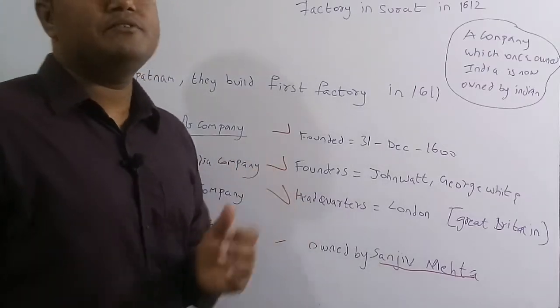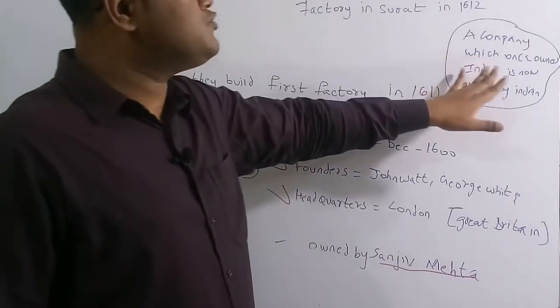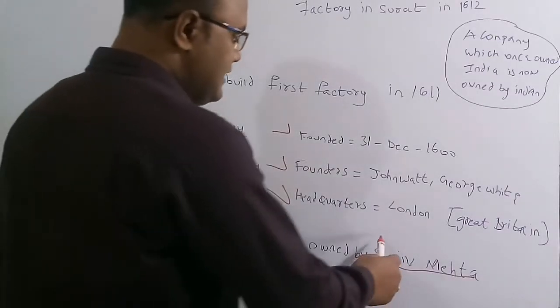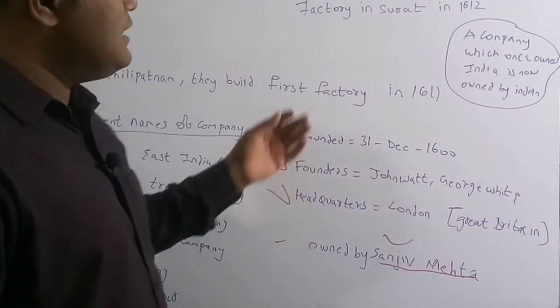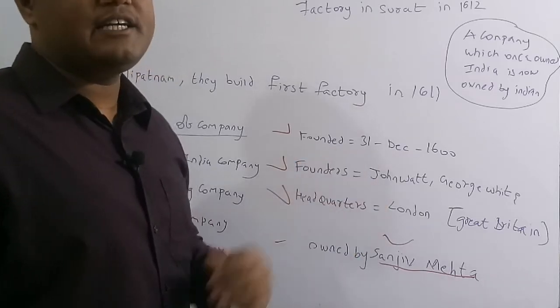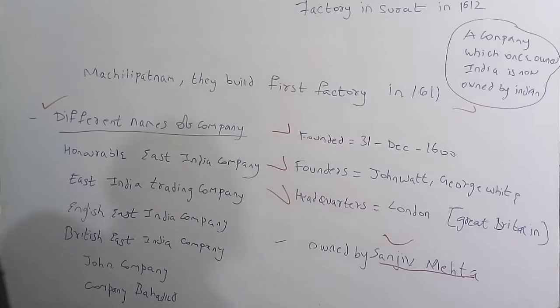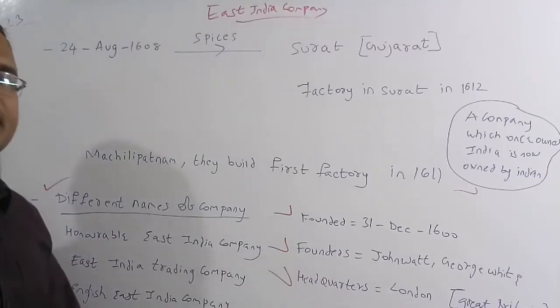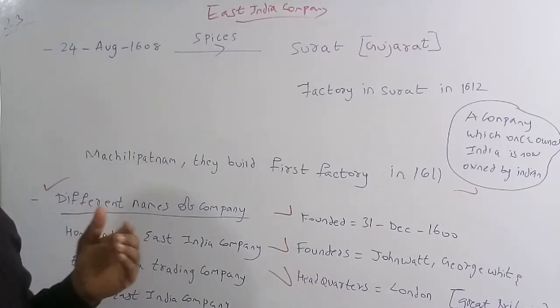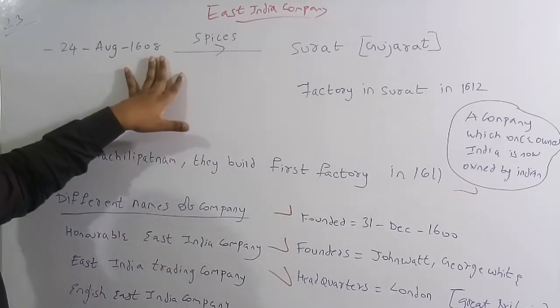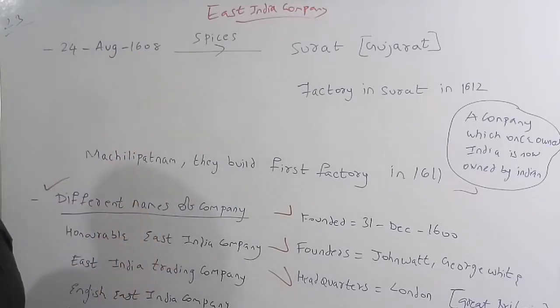There is a famous quotation like this: a company which once owned India is now owned by an Indian. He is an Indian, and that is the reason for this line. It's a very famous line. Now, the East India Company came to India on 24th August 1608 in order to trade spices.